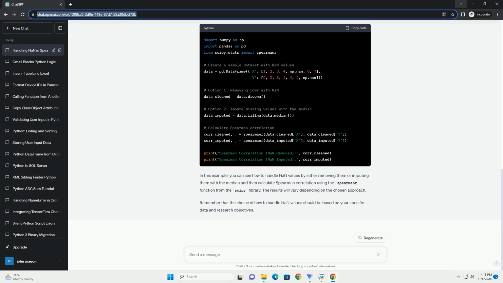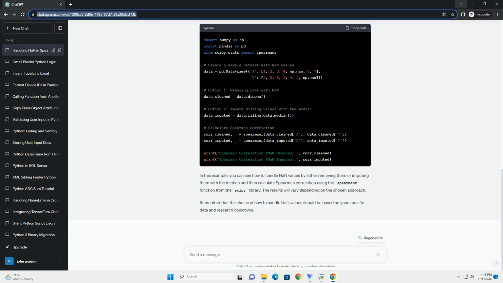However, when working with real-world data, it is common to encounter missing values, nan, in your dataset. In this tutorial, we will explain why you might get nan values in Spearman correlation and how to handle them using Python. Table of Contents.